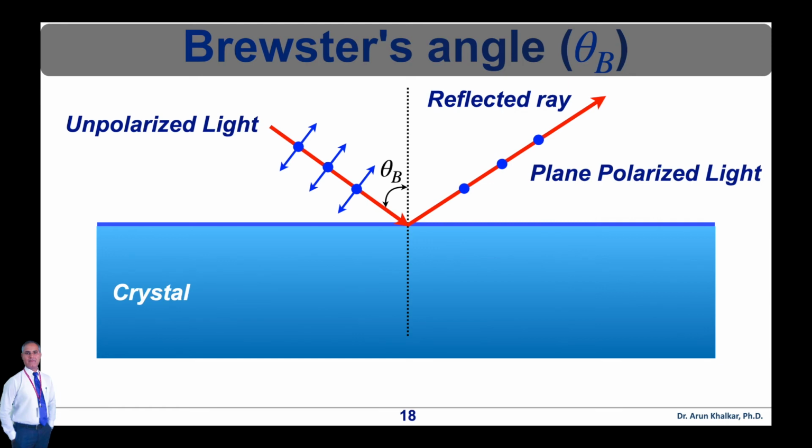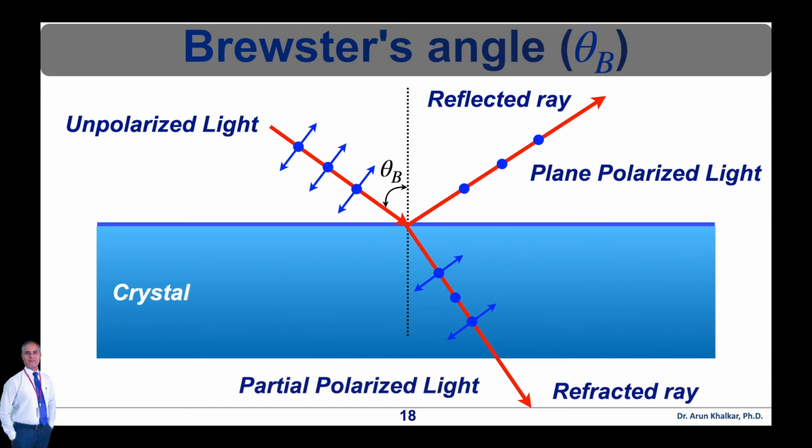When the beam arrives on the surface at a critical angle, which is Brewster's angle represented by the variable theta in figure, the polarization degree of the reflection beam is 100%, with the orientation of the electric vectors lying perpendicular to the plane of incidence and parallel to the reflecting surface. The incidence plane is defined by the incident, refracted and reflected waves. The refracted ray is oriented at a 90-degree angle from a reflected ray and is only partially polarized.